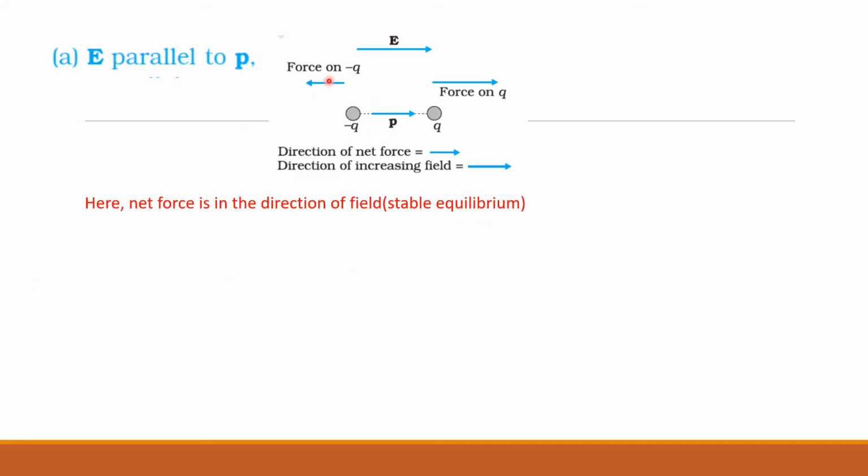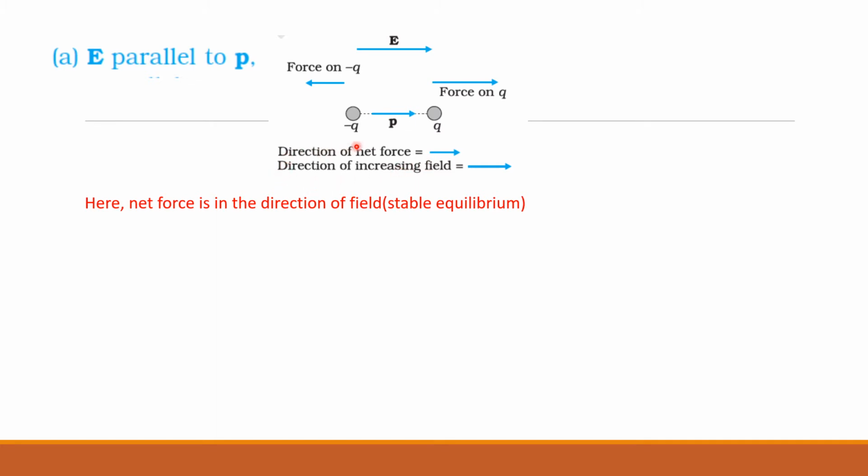We will consider this diagram. First case, diagram 1, when E is parallel to P. This is the direction of the electric field, and this is the direction of the dipole moment. Minus Q is here, plus Q is here. So the dipole moment and electric field are along the same direction. Here the net force is in the direction of increasing field.